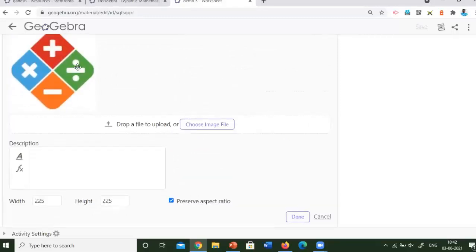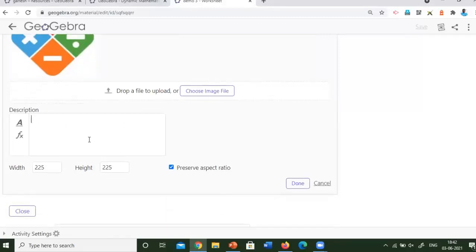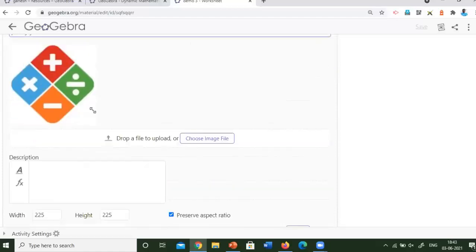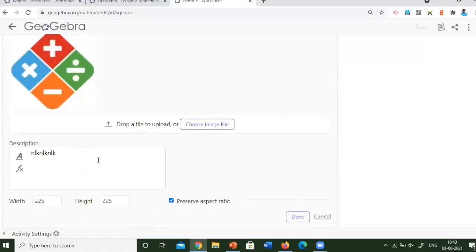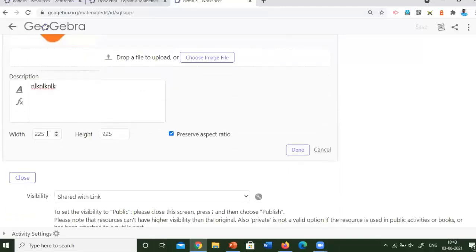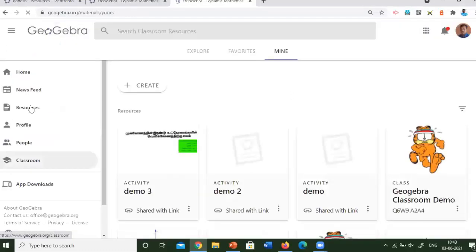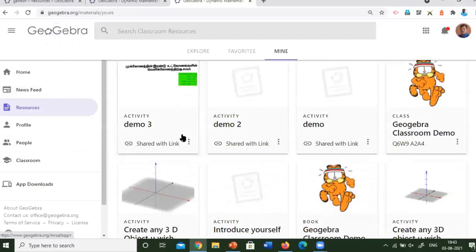If you want to show any mind map like this, or any images for illustrations or infographics, whatever images can be uploaded, and there you can give a topic or a description regarding the image, and you can give a heading to the image. You can also select the dimension of the picture. You can reduce and increase the aspect ratio of the image, and click done and save and close. Whenever you are completing an activity, you have to click save and close.